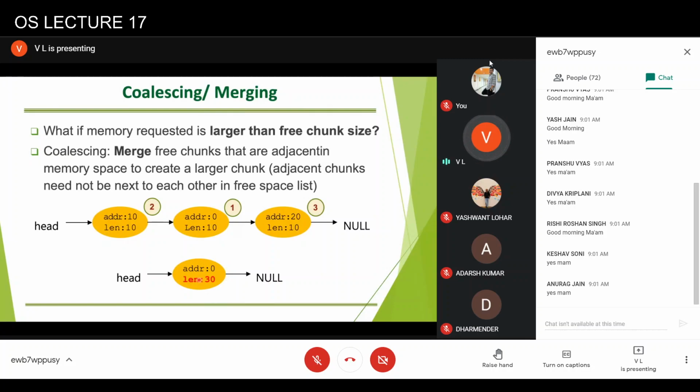So depending upon the operating system, the complexity of this operation can be divided between deallocation and allocation, or it can be completely shifted towards allocation. It depends upon how frequently the free space is being allocated or deallocated.